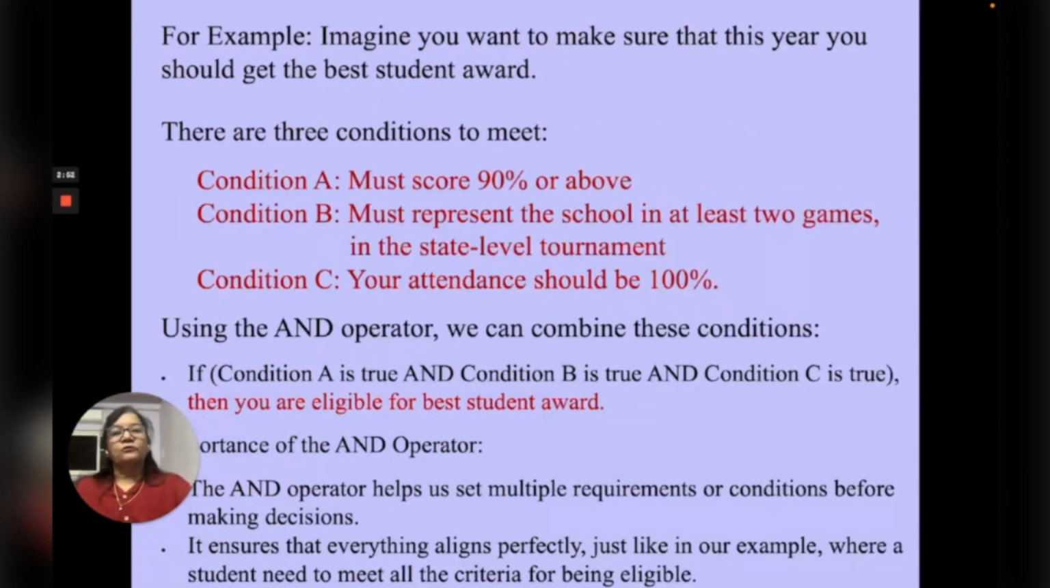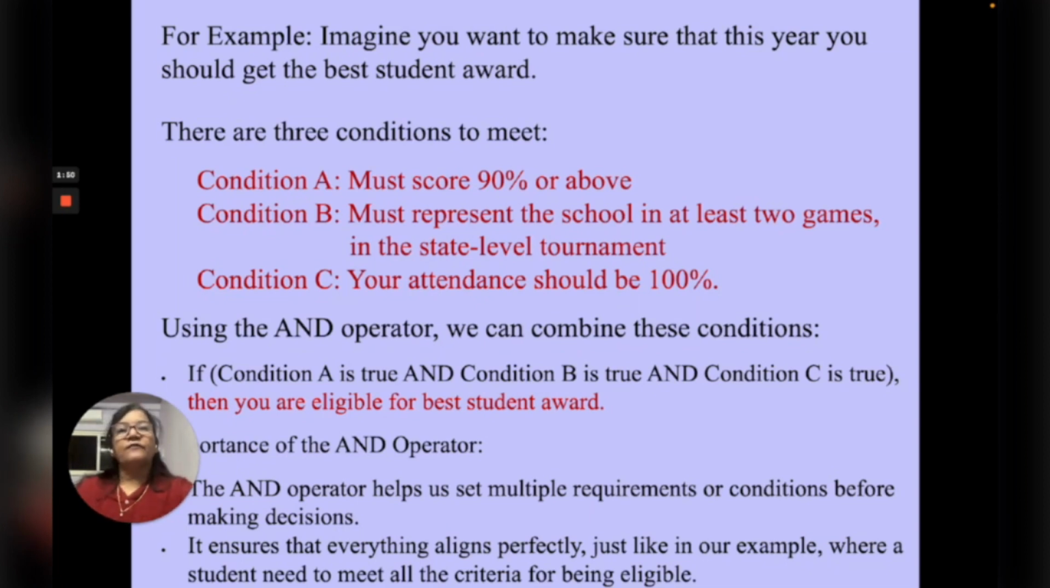Let us take one example. Imagine this year you are trying to get the best student award. And there are three conditions. You must score 90% and above. You must represent school in at least 2 games, that too in state level tournament, and your attendance should be 100%. Using AND operator, we can combine these conditions. If condition A is true, and condition B is true, and condition C is true, then you are eligible for Best Student Award. Otherwise, you will display that you are not eligible for Best Student Award.